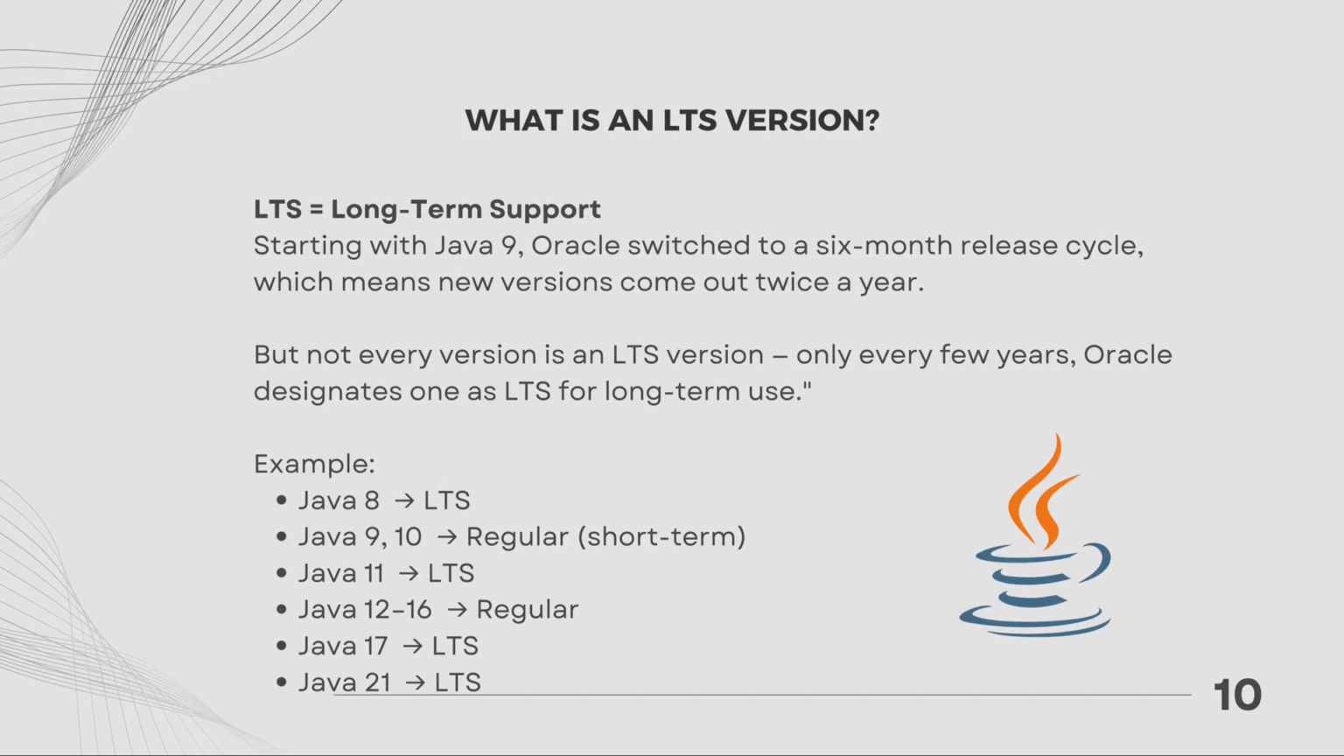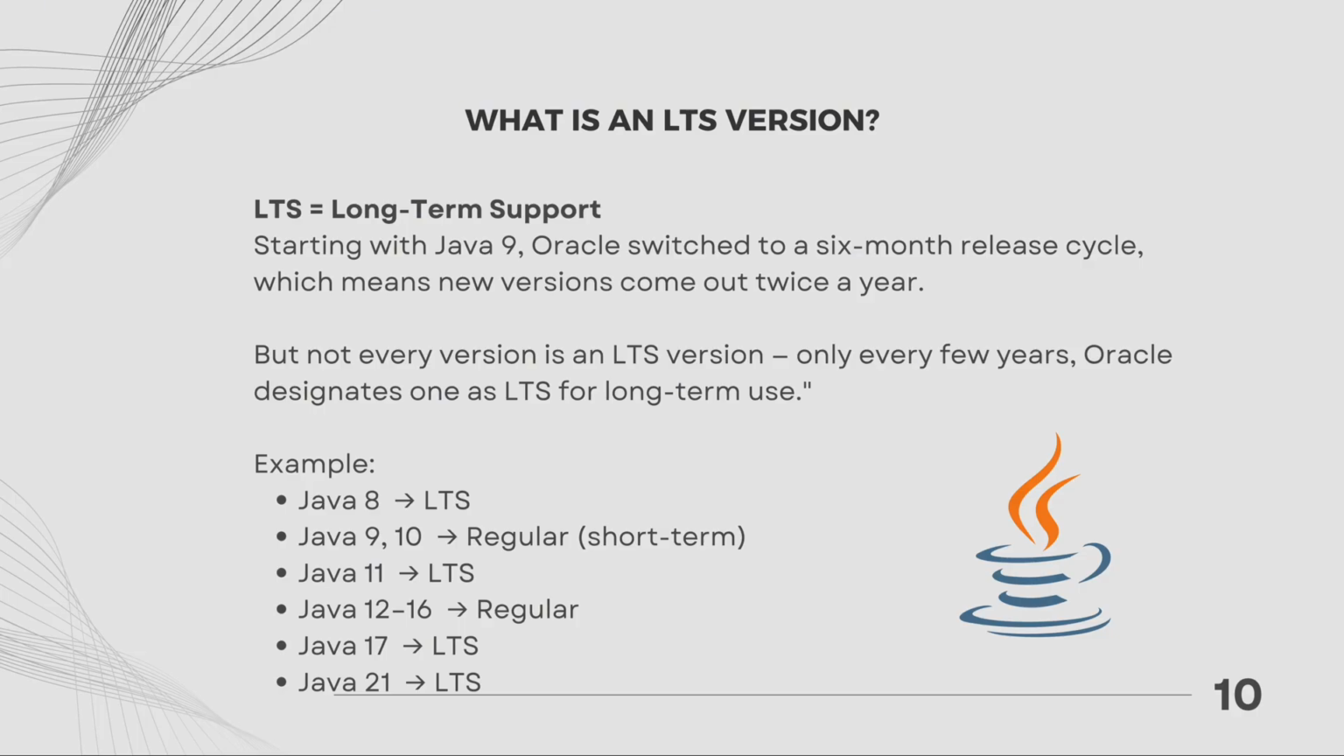What is an LTS version? You often hear the term LTS, which stands for long-term support. These versions are officially supported for several years and receive bug fixes and security updates. For most developers, especially beginners, it's best to stick with an LTS version like Java 17, 21, or 25. That way you get a stable environment and access to all the modern language features.